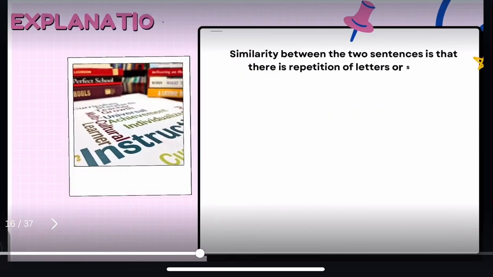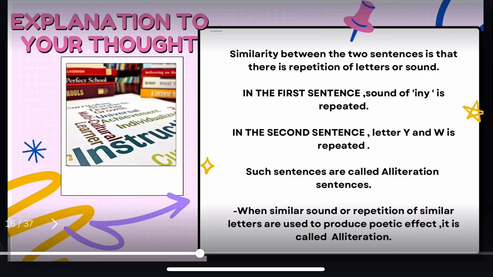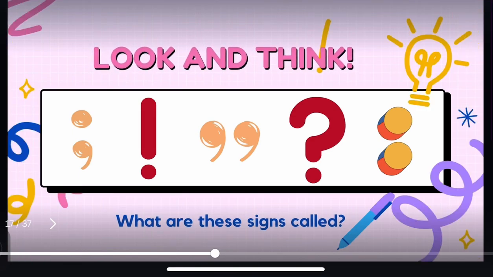What do we call such sentences? Such sentences are called alliteration sentences. When a similar sound or repetition of similar letters is used to produce a poetic effect, it is called alliteration. Now tell me, what are these signs called? Yes, correct. They are known as punctuation marks. But let us see which figure of speech connects to this one.